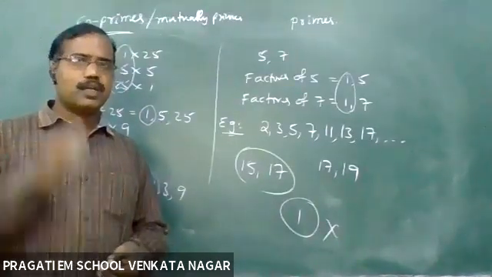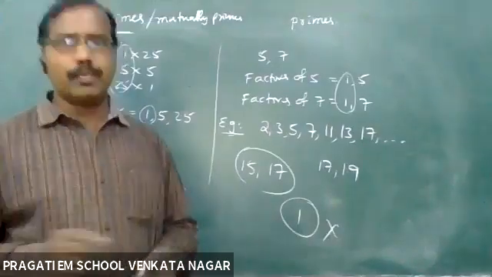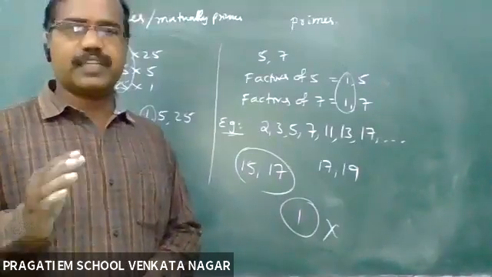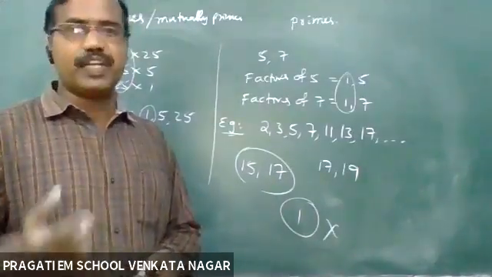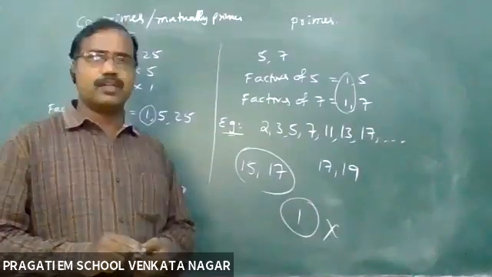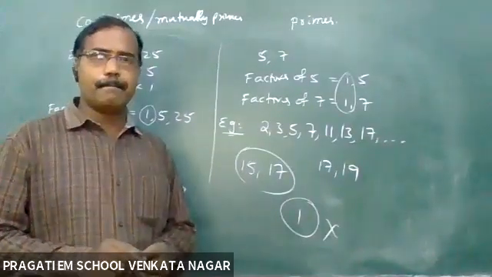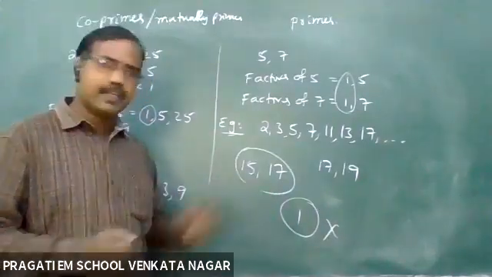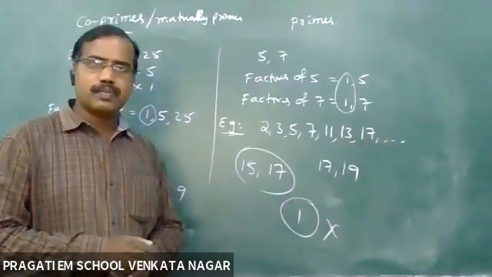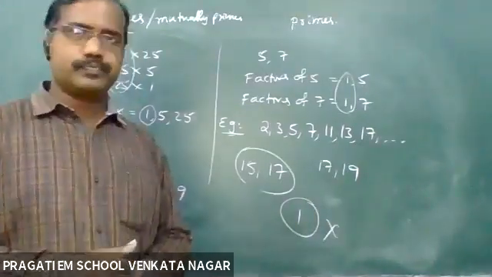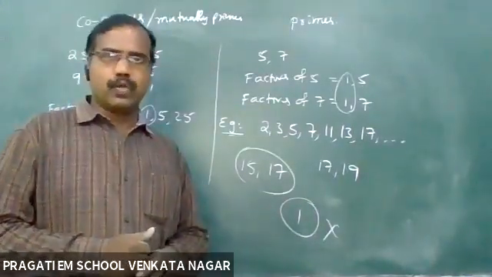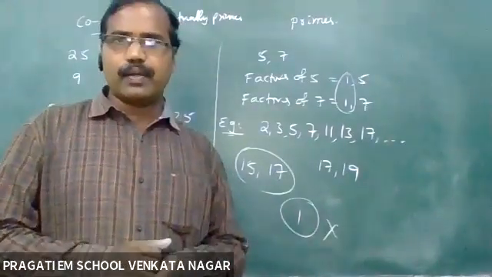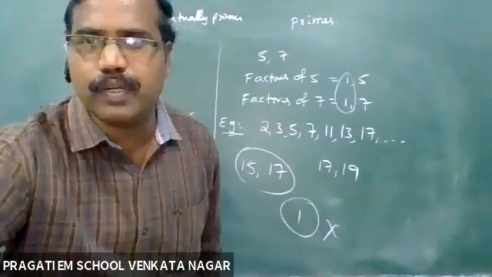Yeah, Emma. You are telling that 15 and 17 are co-primes. Can I say that 15 is a prime number? No, sir. Why? Because basically it is a composite number. Okay, very good. What about 17? 17 is a prime number, sir, because it has 1 and itself as factors. Okay, very good. From which branch are you talking? Venkatnagar, sir. Okay, very good. Keep it up.